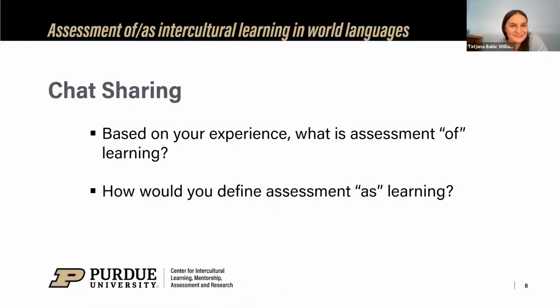Aletha? So we'd like you again to share in the chat how you understand assessment of learning and assessment as learning. How do you conceive of these two different ways of assessing?